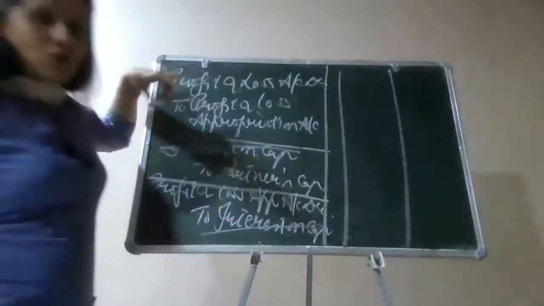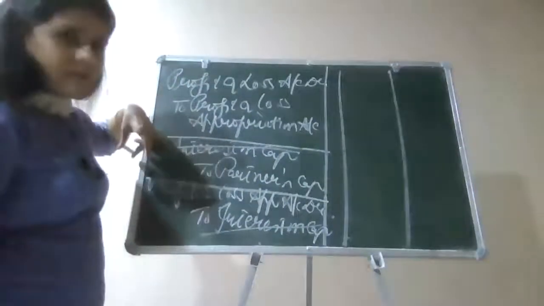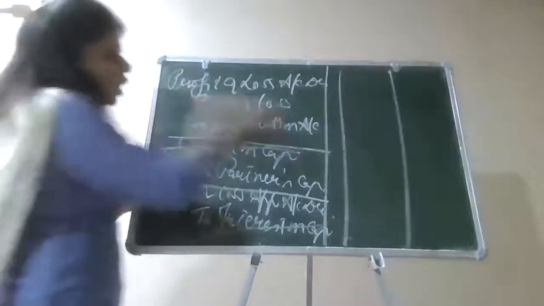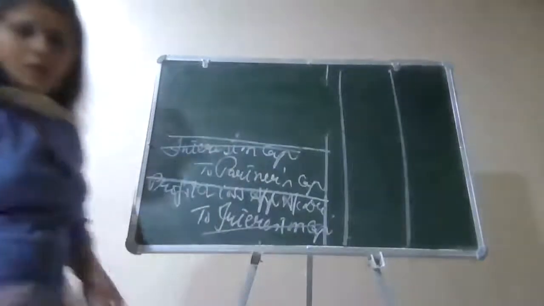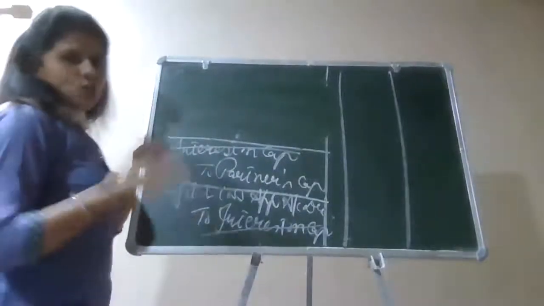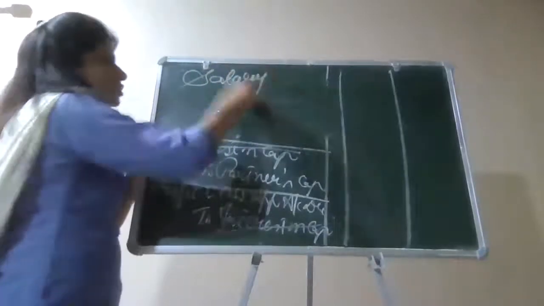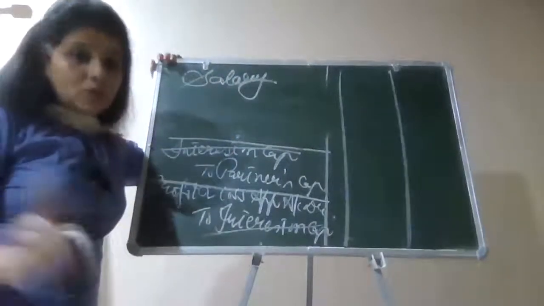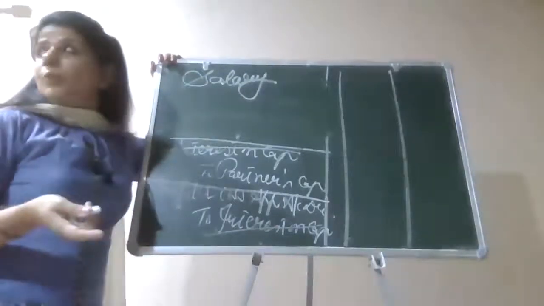First, I took the profit from my P&L account. I transferred it to the P&L appropriation account. Then I made the first appropriation. Now all the appropriations will have the same entry, only the narrations will change. For example, if I am paying salary to A, तो entry क्या आएगी? Salary account debited. Salary is also one of the appropriations, because salary paid to a manager is a charge, but salary paid to a partner is always an appropriation, right?